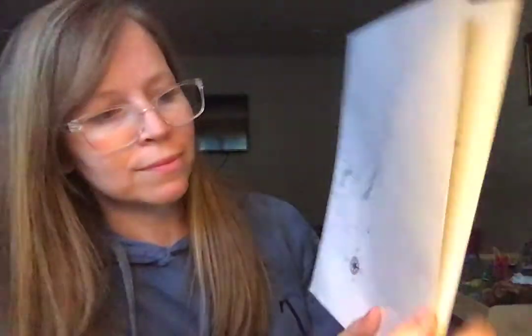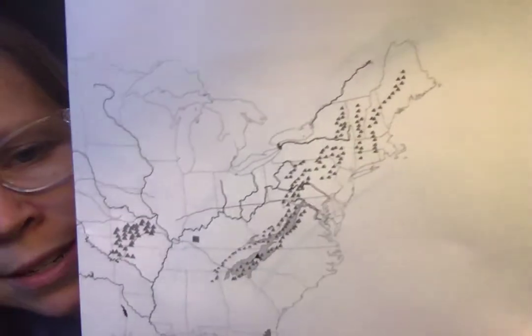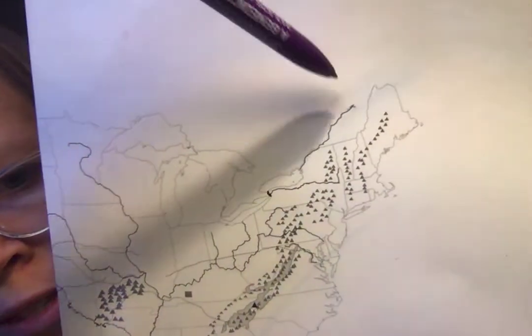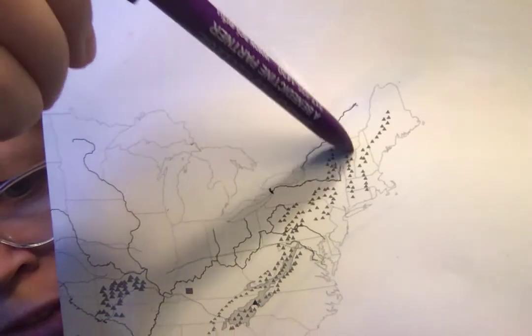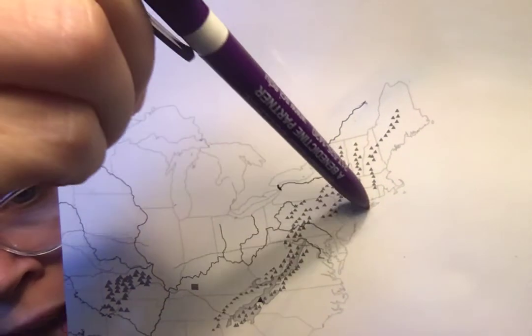Geography, we're moving on from our states and capitals, and we're doing our mountain ranges. So we've got our Northern Appalachian Mountains, which start in New England. We had our White Mountains that go from Maine down to Connecticut. Our Green Mountains drop down from Vermont.